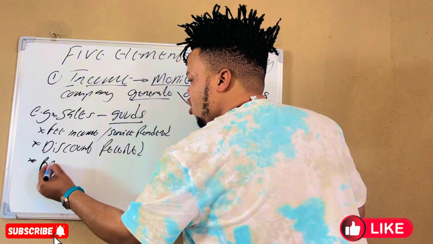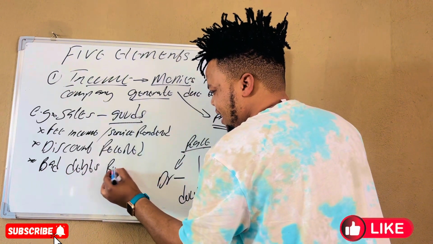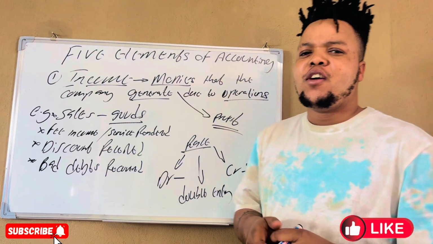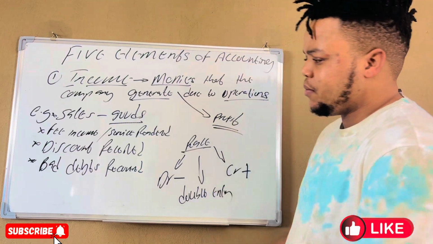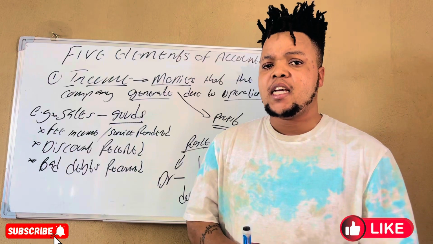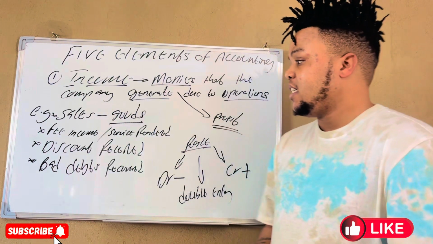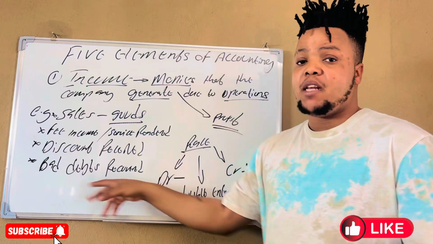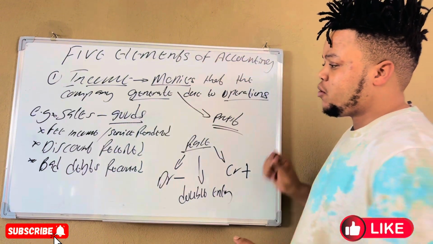We have what we call bad debts recovered. Bad debts recovered is also an income. Bad debts recovered is the money that we have recovered from the clients that have run away with our money, which we have already written off as irrecoverable, as a bad debt, as an expense. But now they have paid, meaning that it's a bad debt that has been recovered. I'm sure you are following that.